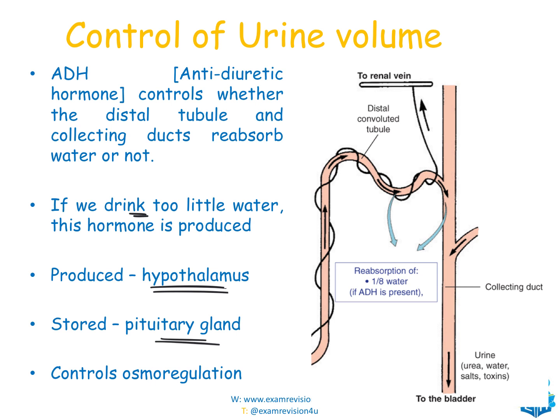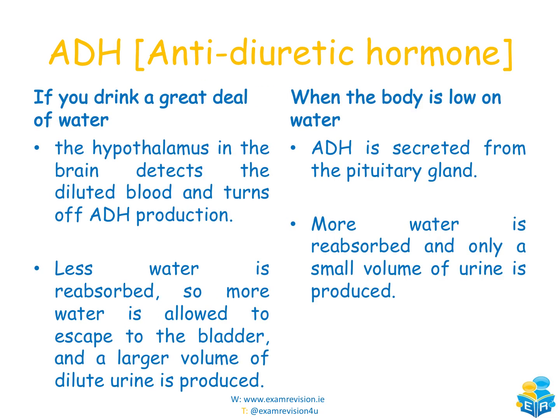Now, there is a chance where we won't reabsorb any water over here. If you're getting enough water in every day through your diet and through drinking water, then we're not going to reabsorb the water over there. But if you're not taking in enough water, then ADH is going to tell the distal convoluted tubule and the collecting duct we need to reabsorb that remaining 1/8 water to make sure that our cells are receiving enough water, and there's enough water in our bloodstream. ADH is responsible for that. Now, these are the situations that happen if you drink a great deal of water and if you're actually low on water. We'll go through it in more detail.